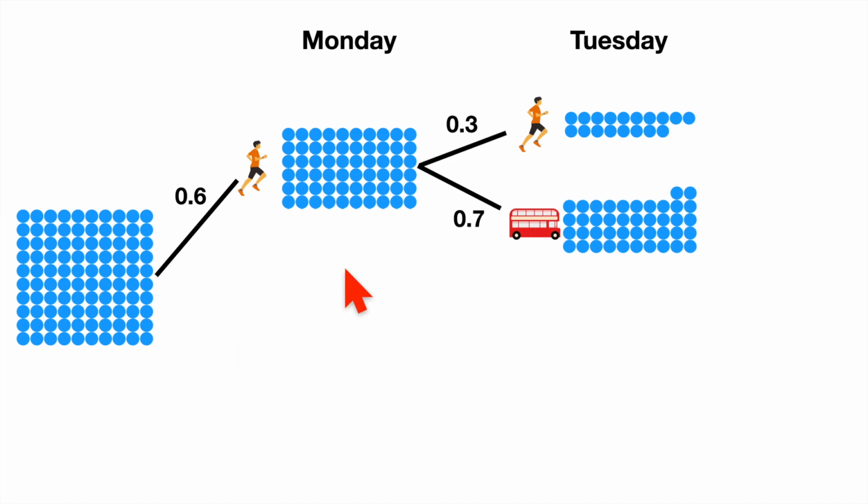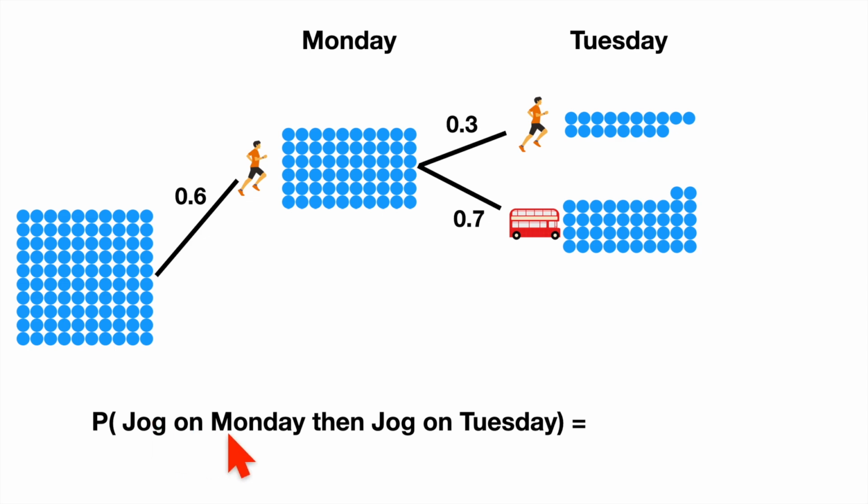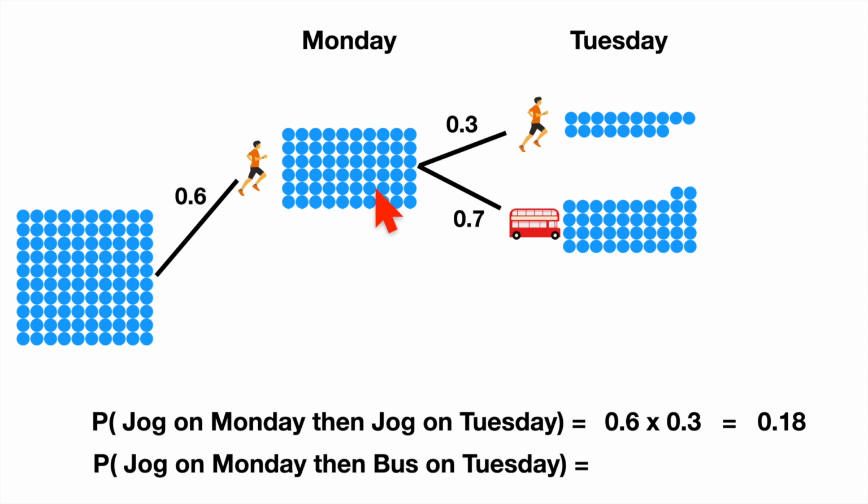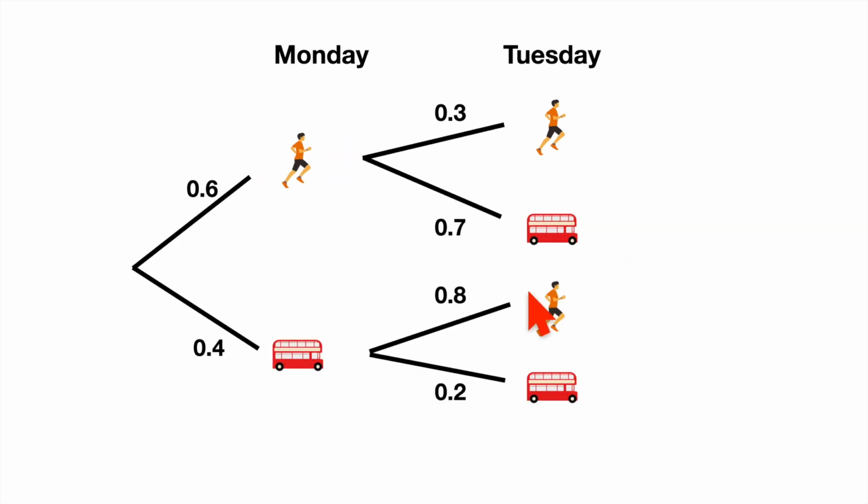So let's just look at the top end just so we can focus on these. The probability that I jog on Monday and then jog on Tuesday is equal to 0.6 times 0.3, and that's equal to 0.18. The probability that I jog on Monday and then bus on Tuesday is equal to 0.6 times 0.7, which is 0.42. We don't actually need these hundreds of blue dots anymore, so let's take them away. And this is probably the classical probability tree that you know and love.